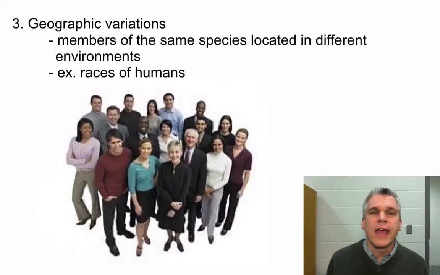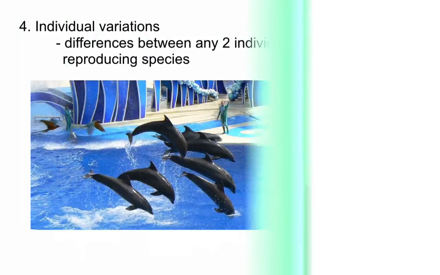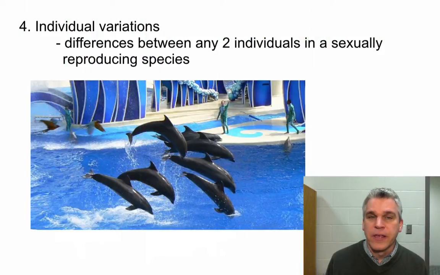There can be geographic variation. So humans are a good example of this. Because humans evolved in different parts of the world, we have different characteristics. Now we're all the same species, but oftentimes we can look at a person and identify where their ancestors may be from. There can be individual variations. So this is differences between any two individuals in a sexually reproducing species.